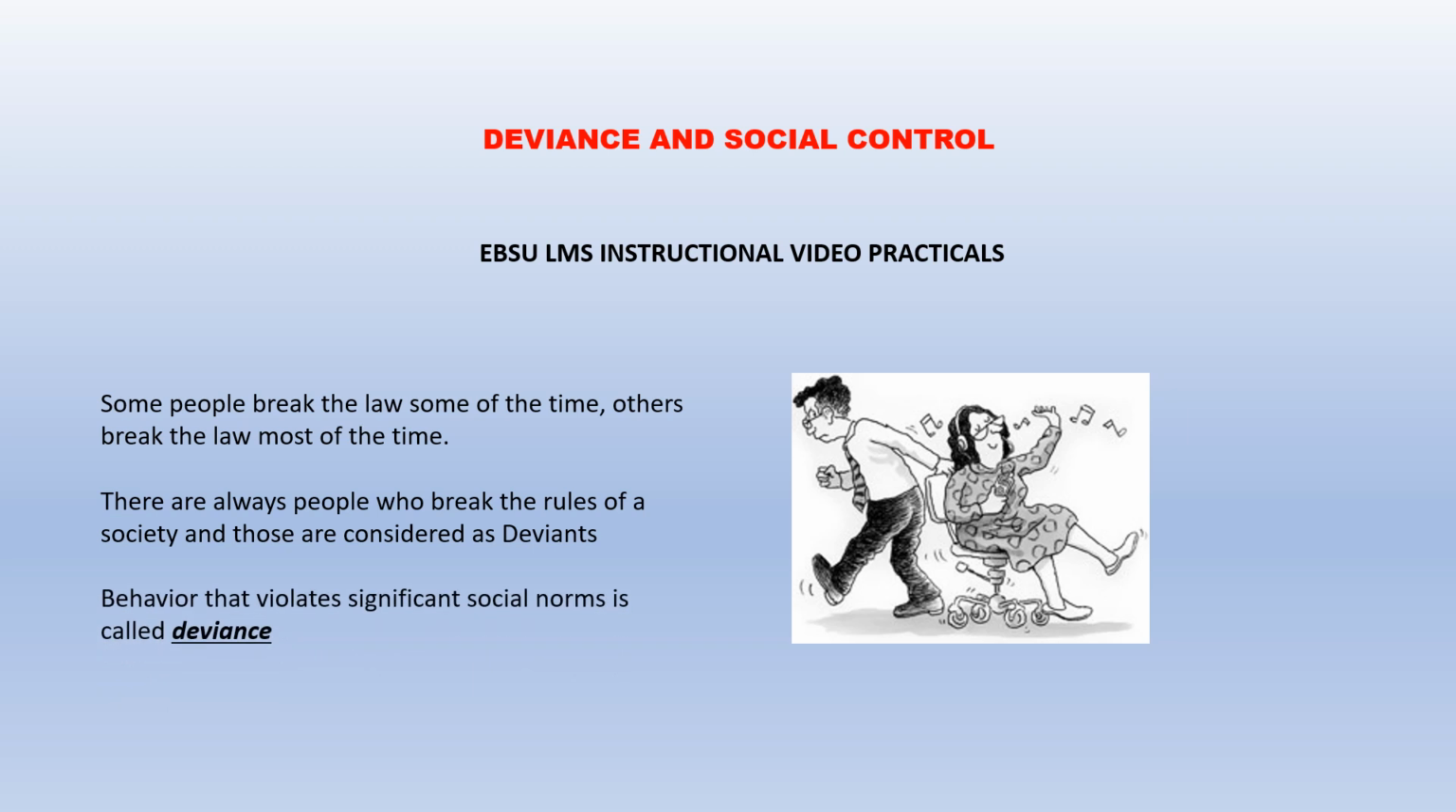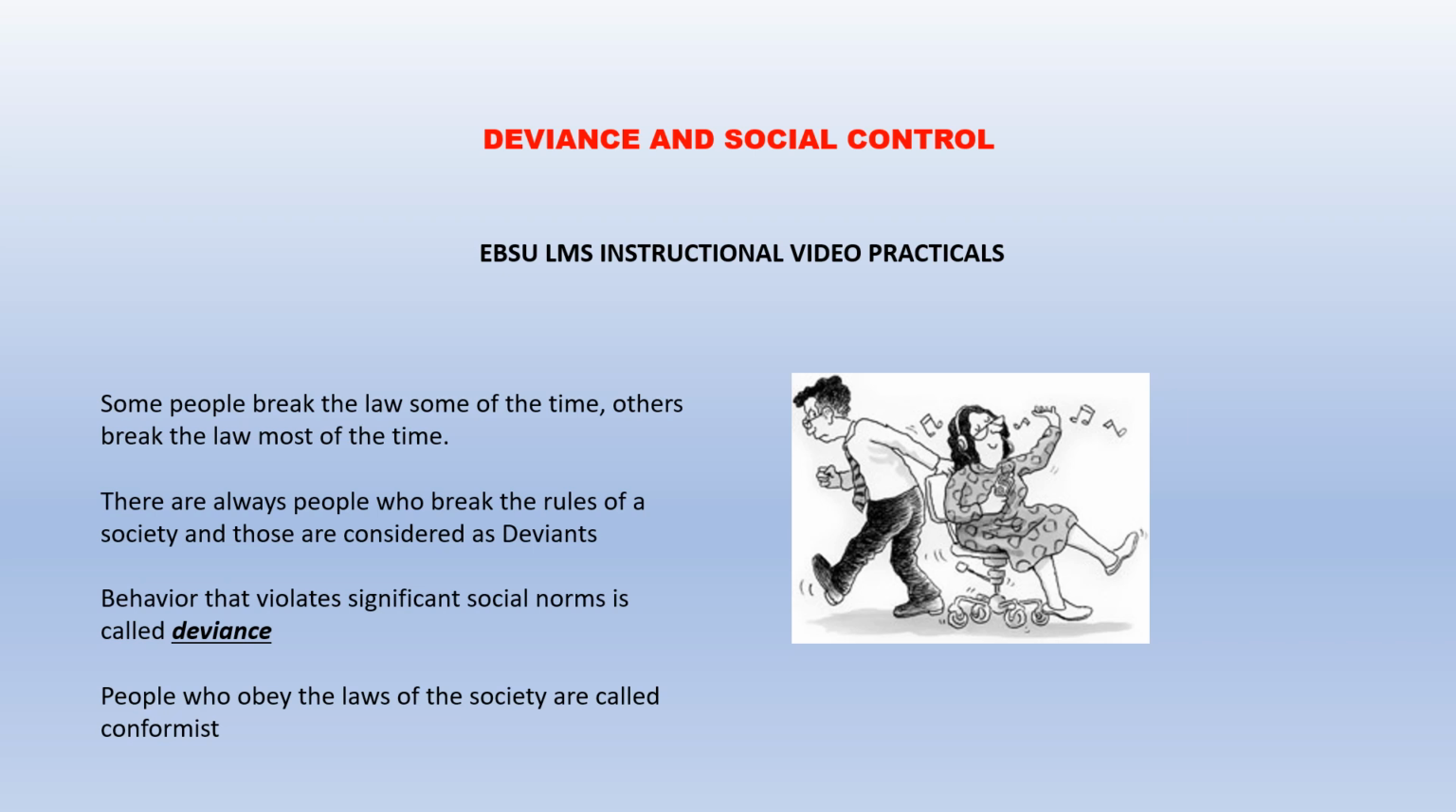Deviant behaviors are behaviors that are not conforming. The reason is a person cannot be a deviant and be a conformist at the same time. So deviant behaviors are behaviors that violate significant social norms in the society. Every society has norms and rules that regulate and direct what is appropriate behavior for the members of the society. So violation of those social norms is considered as deviance.